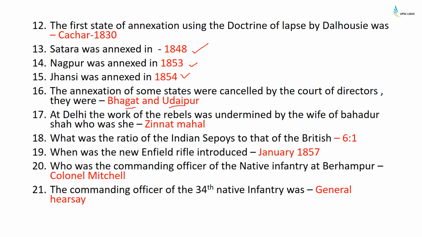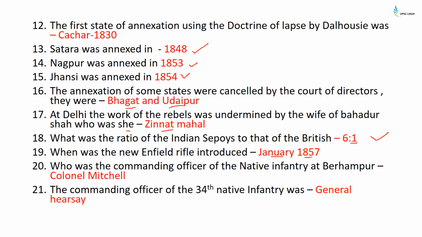At Delhi, the work of the rebels was undermined by the wife of Bahadur Shah. Who was she? Zeenat Mahal. What was the ratio of Indian sepoys to that of the British? 6:1, and after the mutiny it became 2:1. When was the new Enfield rifle introduced? It was introduced in January 1857.